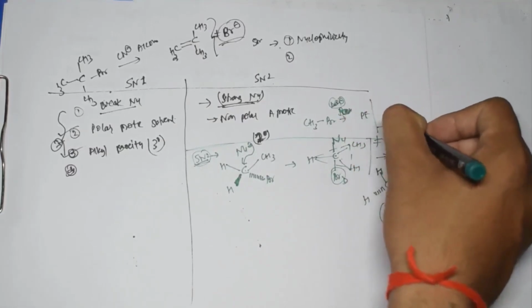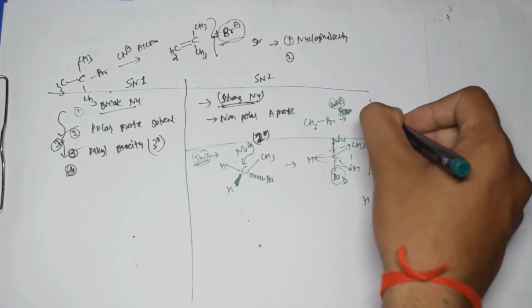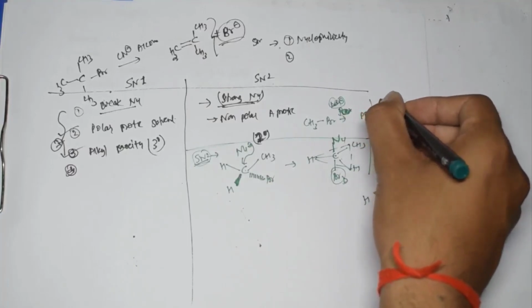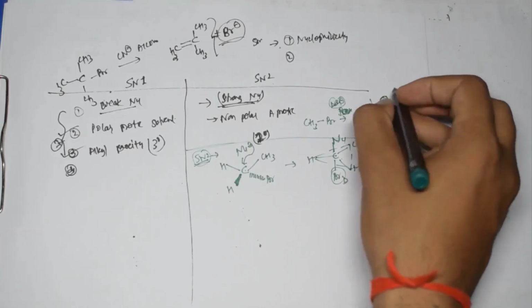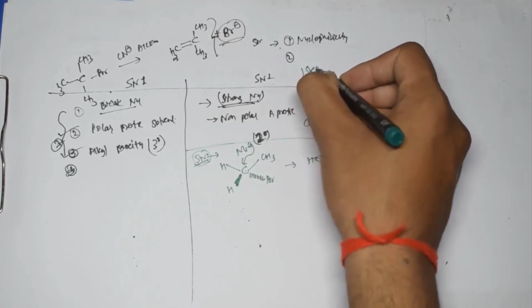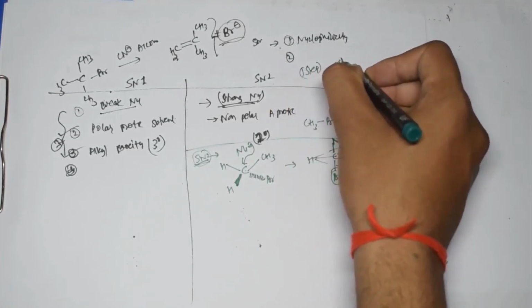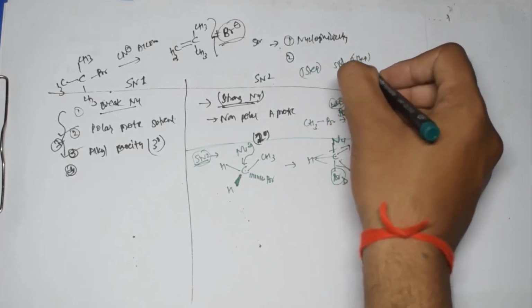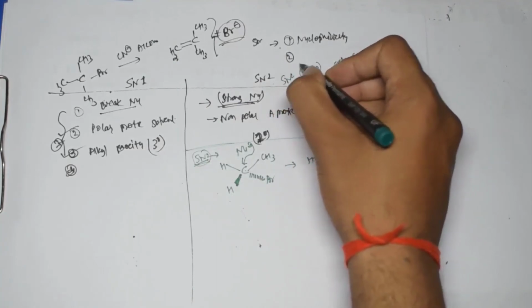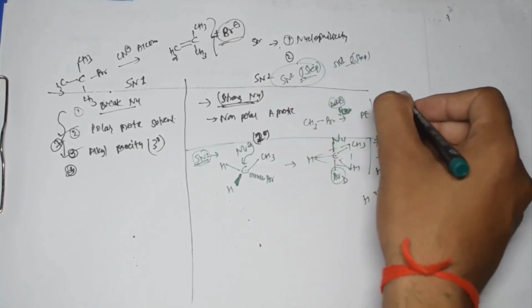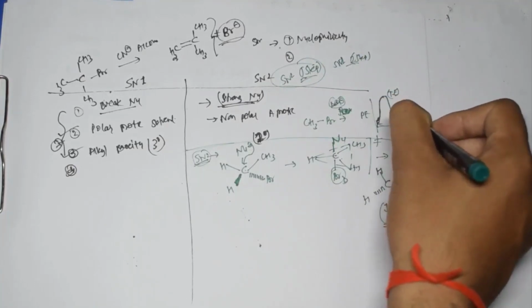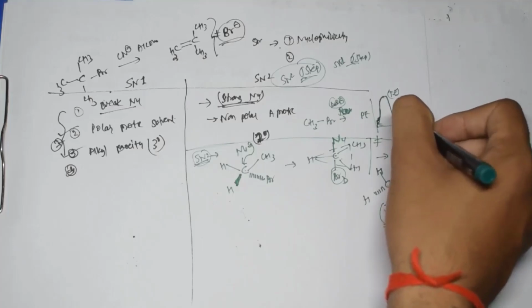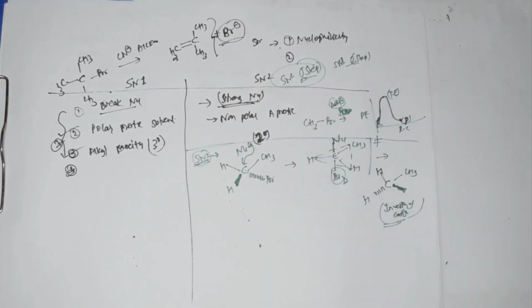And if I talk about the potential energy diagram, here we have potential energy and here we have reaction coordinates. So here we have the substrate, and once the potential energy increases, after that directly the product will be formed in this case, right? So this is a one step mechanism, and SN1 is two step, and this SN2 is one step mechanism. So here we have the transition state, right, and here we have this reactant and here we have this product, and this is the potential energy, something like this you will see. So that is the thing.